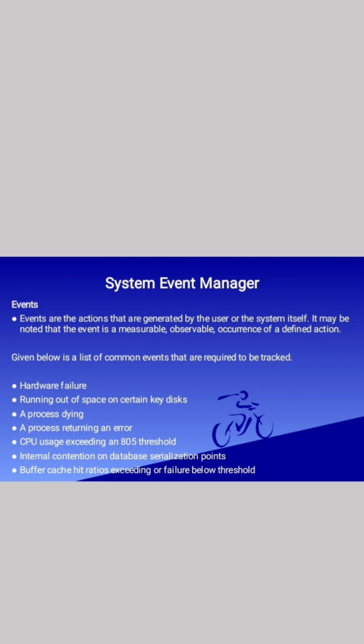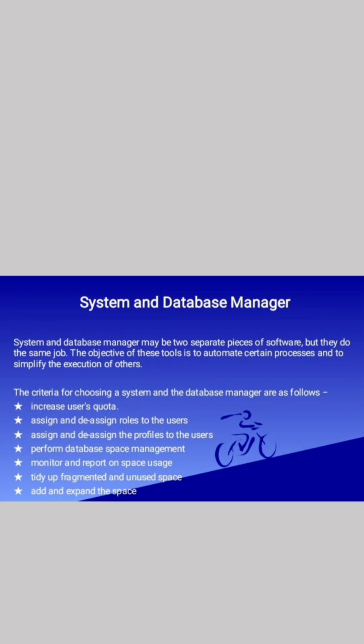Events are the actions that are generated by the user or by the system itself in the System Manager. Some of the common events that are tracked are hardware failure, running out of space on certain key disks, a process dying, a process returning an error, CPU usage exceeding a limit, internal contention, and the buffer cache hit ratio exceeding a limit.